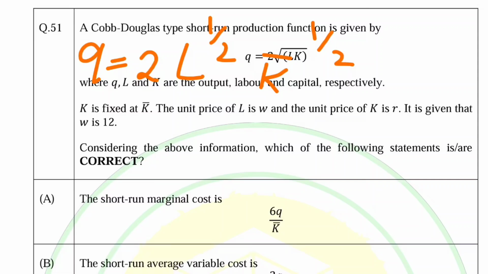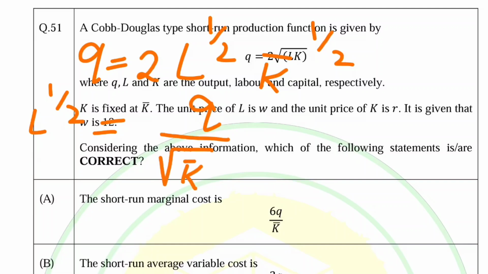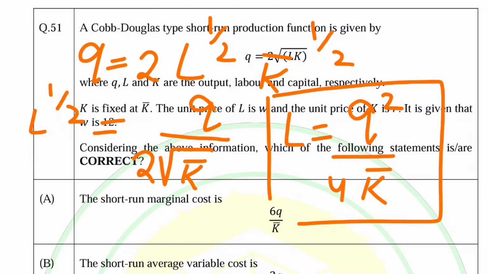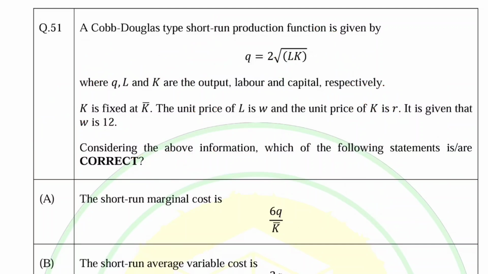Solve for L. So L raised to the power 1 upon 2 will be equal to Q divided by 2 root K bar, or L will be equal to Q square divided by 4K. This is what we call units of labor as a function of output.